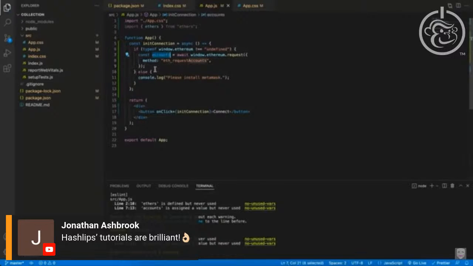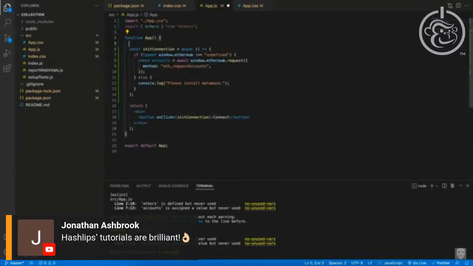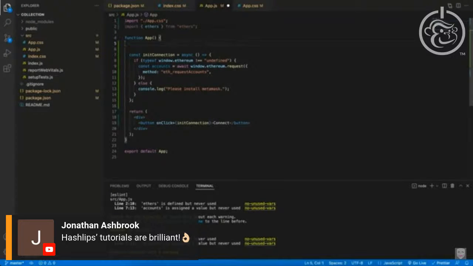We have the accounts. But now we need to save and store this account information to know that we have an address connected to this website. For that, what I'm going to create is a state variable, and I'm going to call this account and then also setAccount. This is just the convention from React.